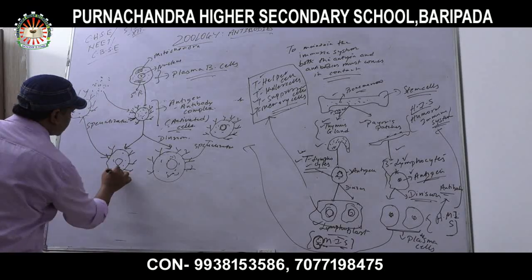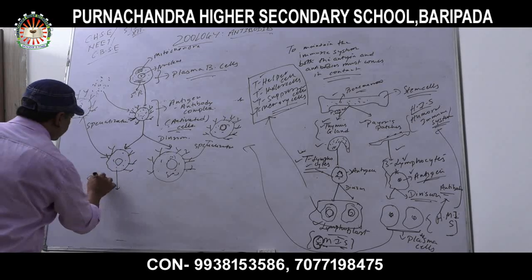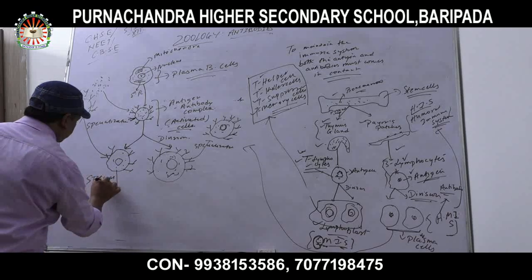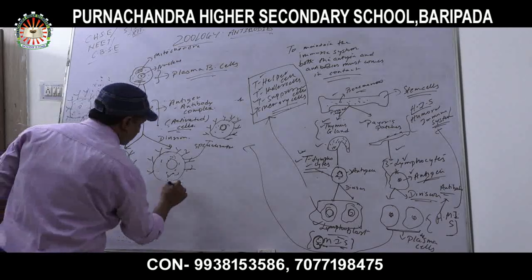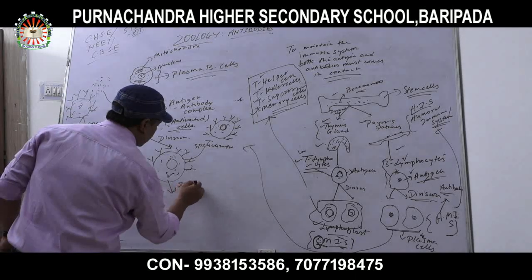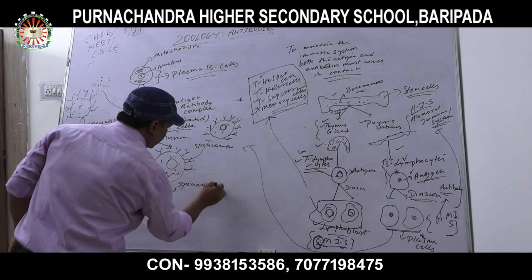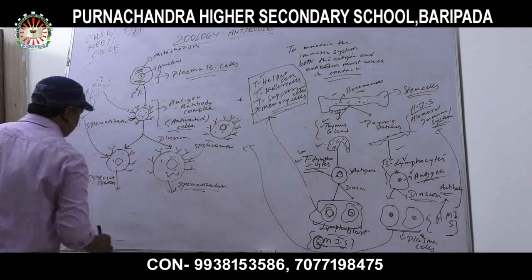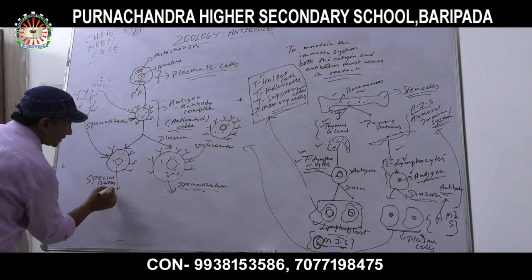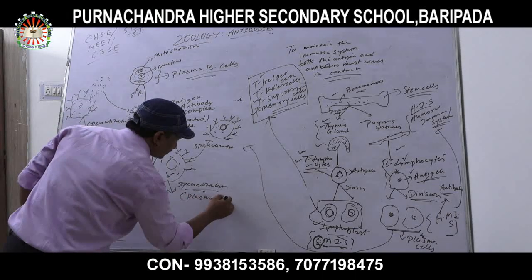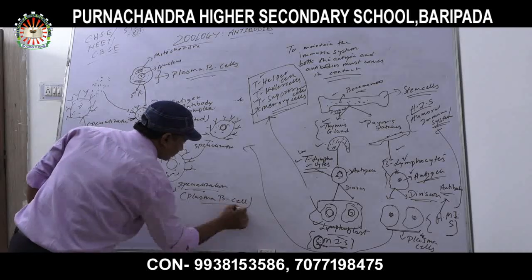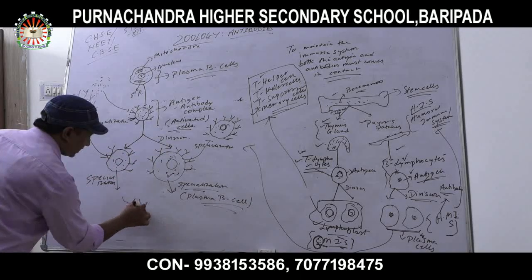Now, specialization. Now these specialized plasma B cells are getting accumulated.